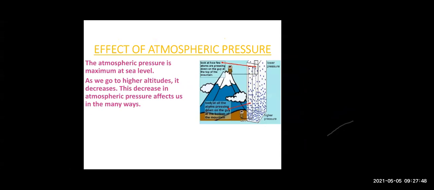Effect of atmospheric pressure. Now, children, we know that atmospheric pressure is maximum at the sea level, when you are at the bottom. Suppose you are over here. This big height of air column is present on your head, so the weight of the air column will be large. As the weight is large, the force is large, and so the pressure is high at sea level.